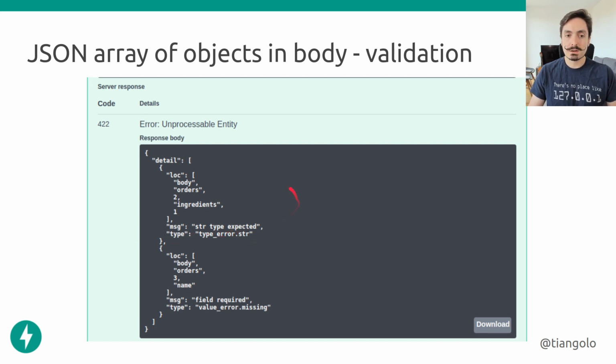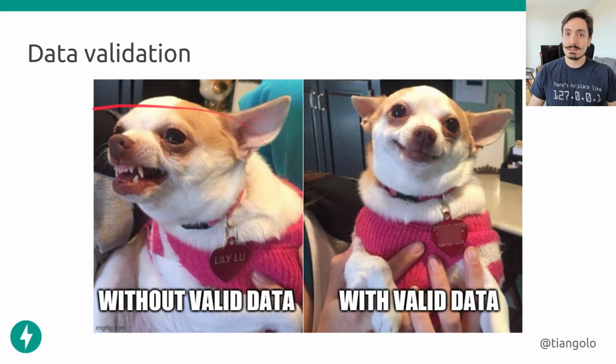So we get very clear information telling us exactly where the problem is, and it's also telling us, hey, in the body, in orders at index 3, in name, the field was required, and we didn't have a name, we had a food name or something like that. So we get all the validation. It's not only validating that the data is exactly the shapes that we defined, it's also telling the client exactly where the problem is. So this saves a lot of time in debugging and developing for FastAPI applications. So without valid data, FastAPI will protect our code from running with invalid data, but with valid data, everything will just work exactly as we defined it in the types.